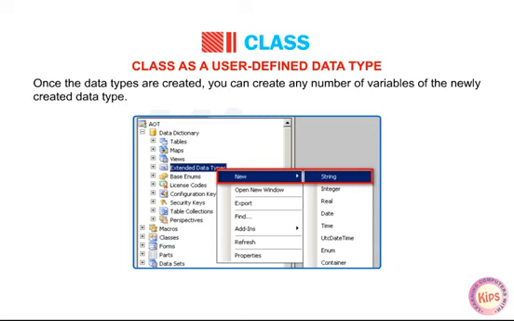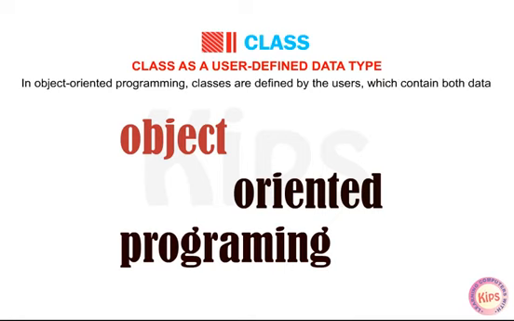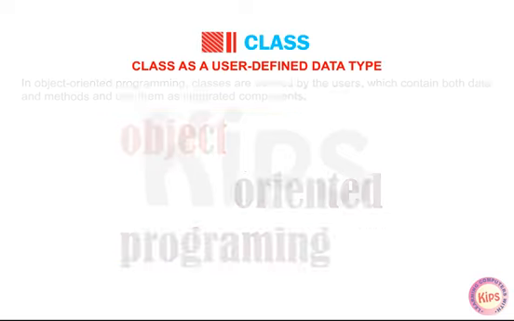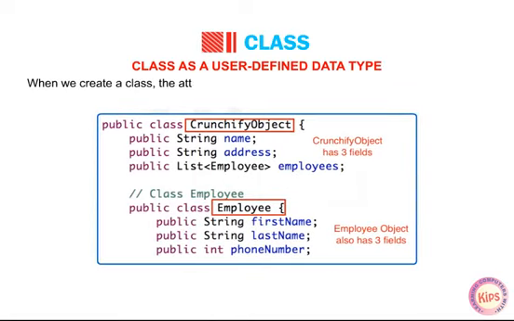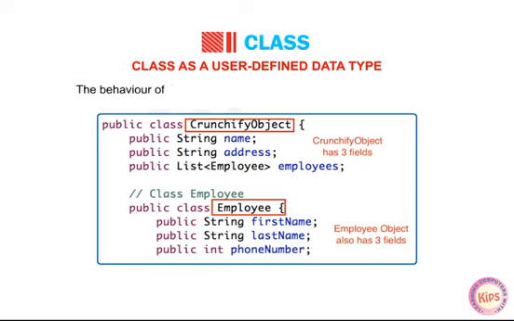Once the data types are created, you can create any number of variables of the newly created data type. In object-oriented programming, classes are defined by the users, which contain both data and methods and use them as integrated components. When we create a class, the attributes are represented through data items that can hold values, integer, float, etc. The behavior of the class is represented through methods or functions.